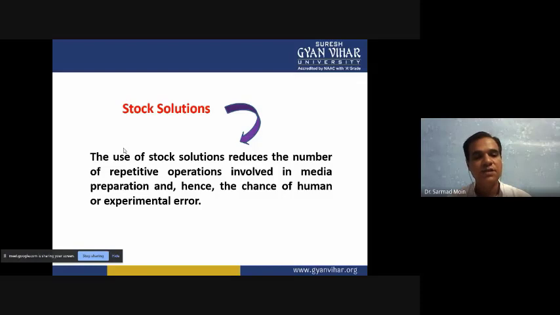Suppose you have to prepare a 10x stock solution, but you dissolve only 5 times and assume it is 10x concentration. When you make mistakes in the calculation, the stock solution concentration will be less or high.